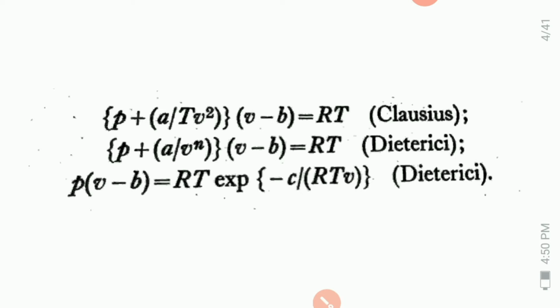So this article is finished. Now we start the next article, that is the first law of thermodynamics.